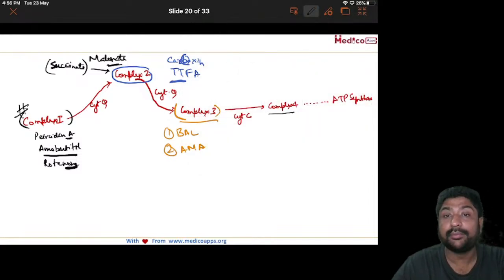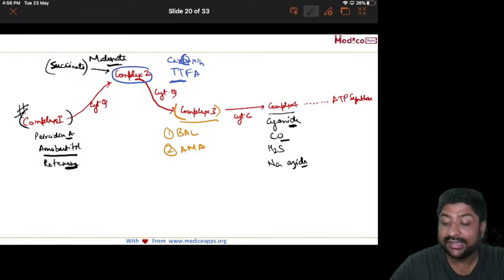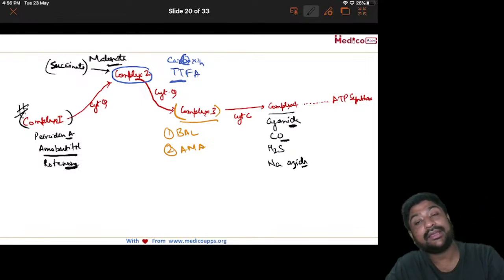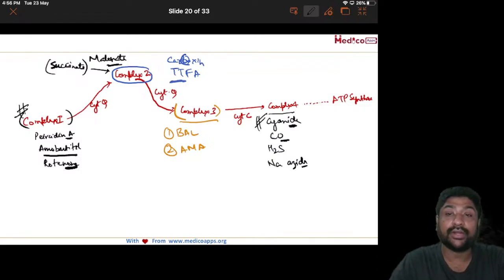So complex 4 inhibitors, we have cyanide, carbon monoxide, hydrogen sulfide, and sodium azide. So if you see, all of these have IDE. Cyanide, carbon monoxide, hydrogen sulfide, sodium azide. So all these are complex 4 inhibitors.